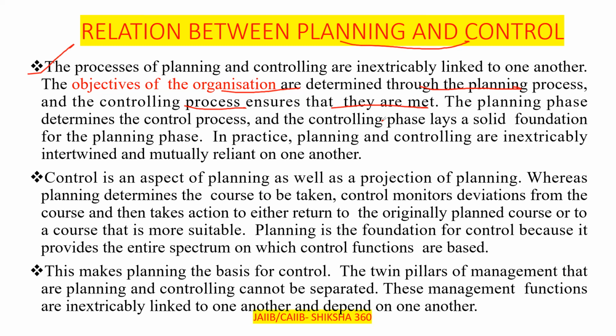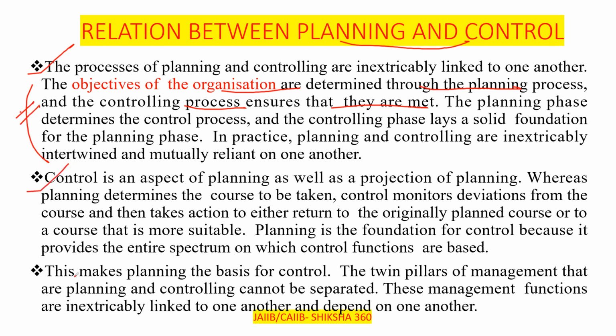The planning phase determines the control phase, and the controlling phase lays a solid foundation for the planning phase. So in practice, both are interlinked and mutually reliant on one another. Just remember that planning and control are interlinked.